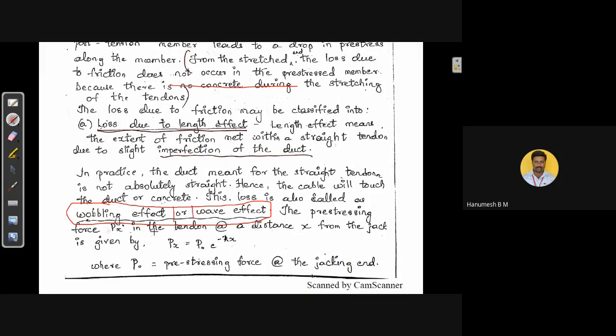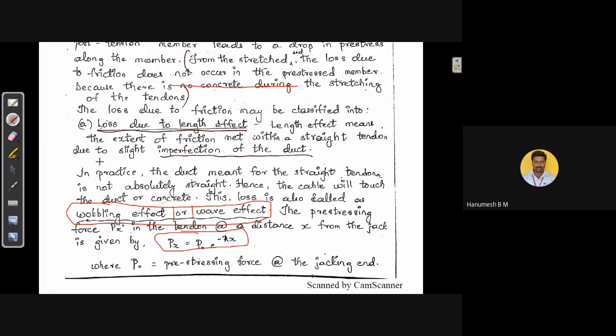The pre-stressing force Px in the tendon at a distance x from the jack is given by this formula. Px is equal to P naught into e raised to minus k into x, where P naught is the pre-stressing force at the jacking end. Jacking means tensioning end. Jacking end and the fixed end. There are two ends in a beam.